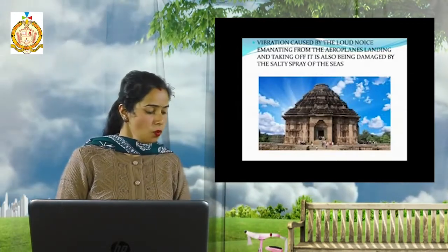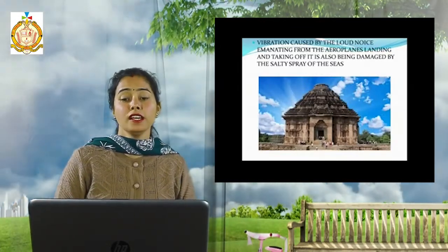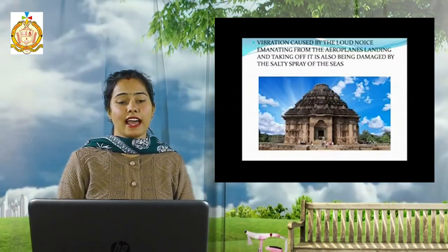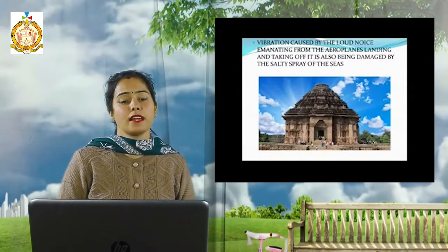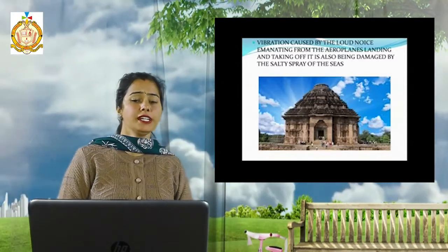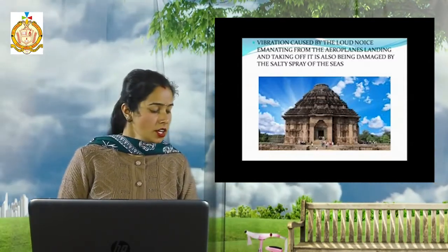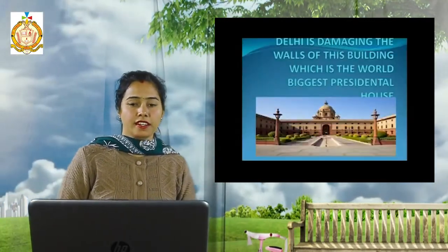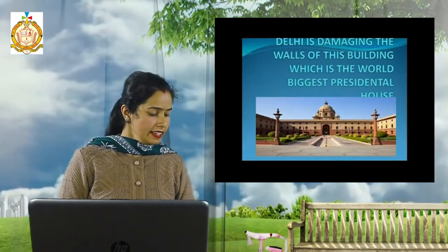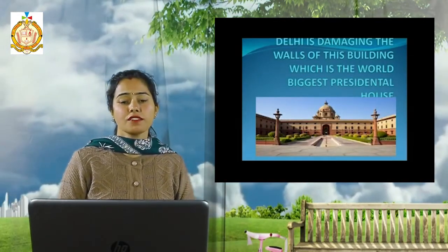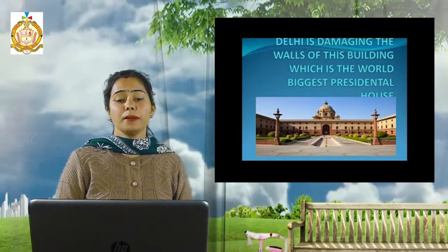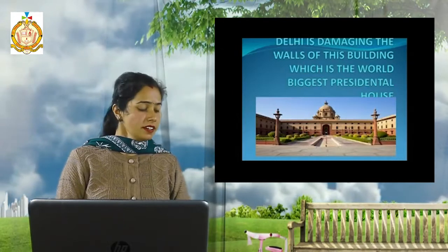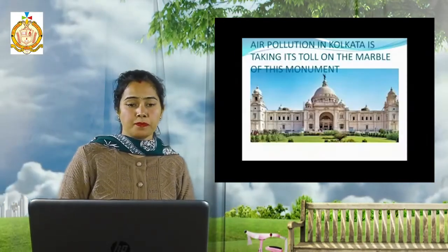Next one: the vibration caused by the loud noise emanating from the aeroplanes landing and taking off. It is also being damaged by the salty spray of the seas. So this is the Konark temple. Next one: pollution in Delhi is damaging the walls of this building, which is the world's biggest presidential house. So it is known as the Rashtrapati Bhavan.